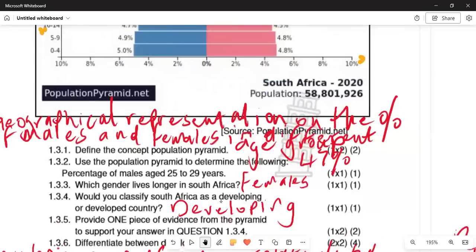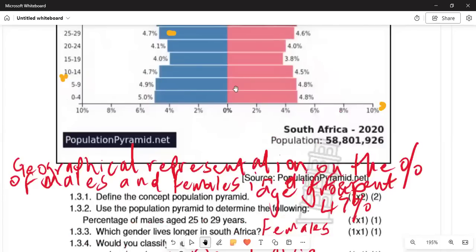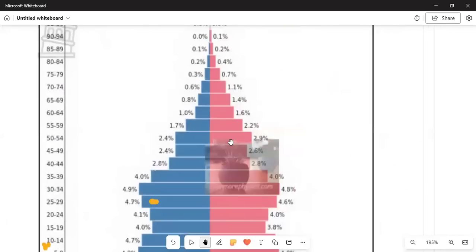If we are moving on in 1.3.4, would you classify South Africa as a developing or developed country? So we are saying that the concept there, that is right. Then in 1.3.5, provide one piece of evidence from the pyramid to support your answer. So we are saying that to support our answer, as the years increase, the people living in this country become fewer.